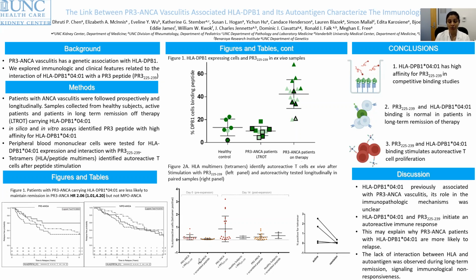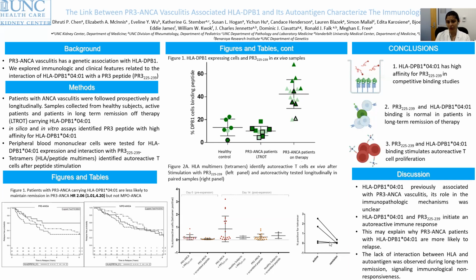However, after 14-day expansion with the peptide of interest in patients, there is increased autoreactivity that is not seen in healthy individuals and not seen with other peptides that were used as controls in patients or healthy subjects. We see that this autoreactivity is increased in 2 patients during active disease, but decreases in remission.